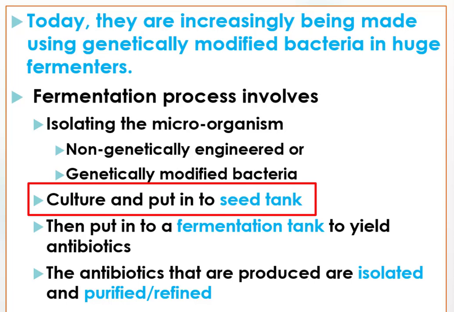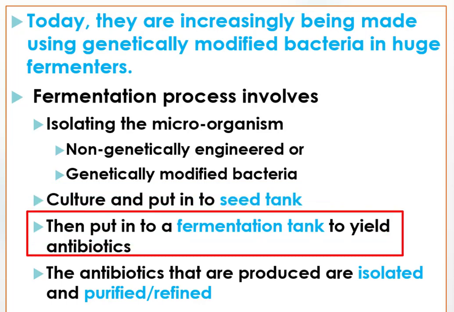What is a seed tank? A seed tank is a small tank or fermenter that is designed to keep well-defined strains of cells or bacteria viable at high density for further upstream processing or fermentation in a bioreactor or huge fermenters. Since the seed tank has the same conditions as huge fermenters, it helps microbes to adapt to the conditions that they will face in huge fermenters. So this seed tank is highly valuable to train these cultured microorganisms before they are added into special huge fermenters.